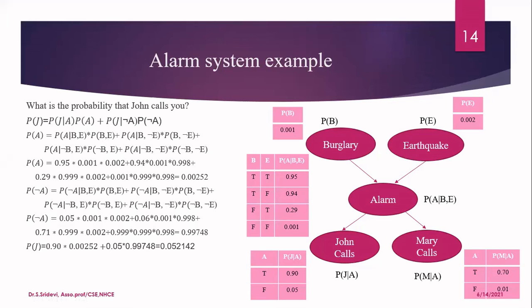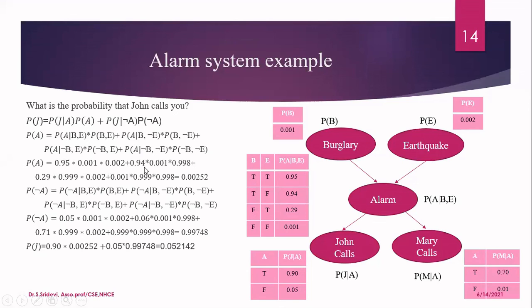We have seen in the probability that when two events are independent, we can write P of A intersection B as P of A multiplied by P of B. Therefore, since these two events are independent, I can write P of B, comma, E as P of B multiplied by P of E. So what is P of B? That is given here, 0.001. So that is the second term. And third term is P of E. It is given as 0.002. So now the first term is written as 0.95 multiplied by 0.001 multiplied by 0.002.